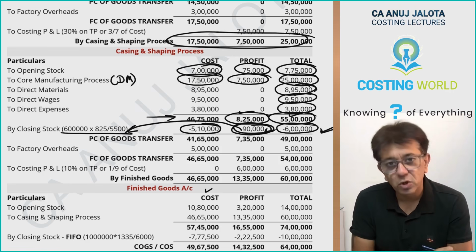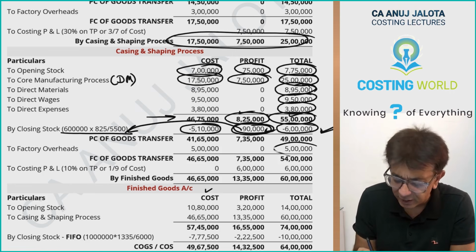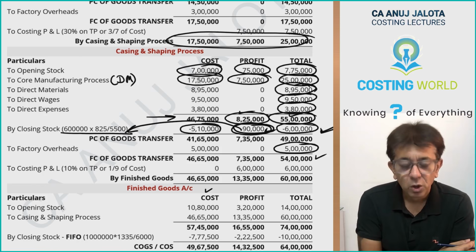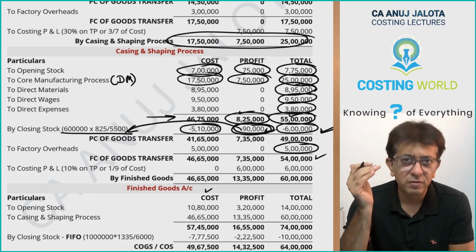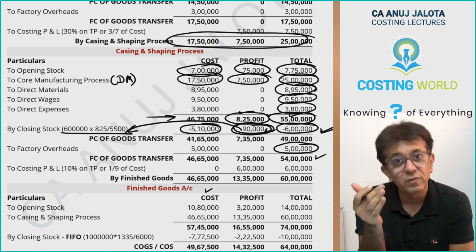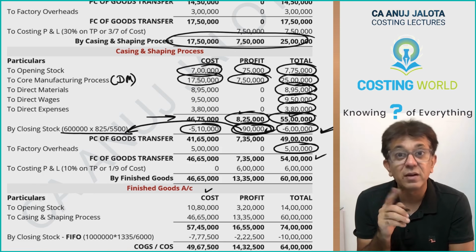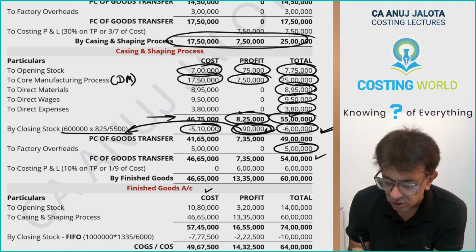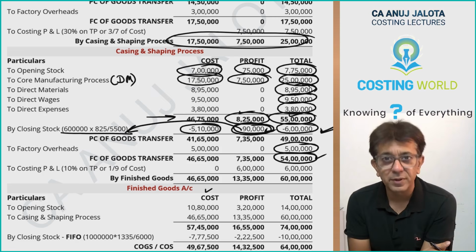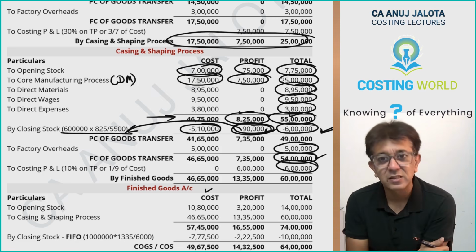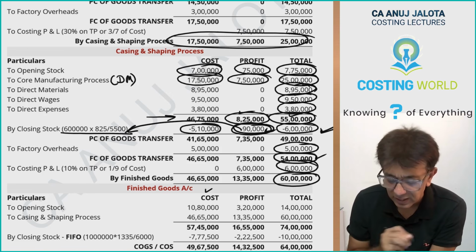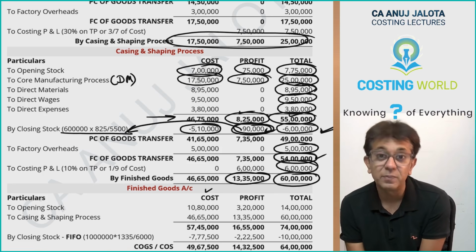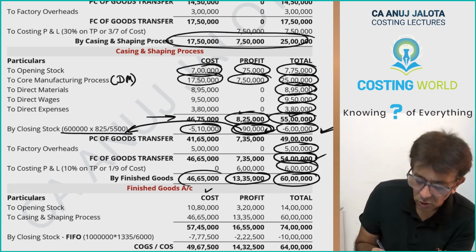This will give you prime cost of goods transferred. Add factory overheads, and this will give you factory cost of goods transferred. Whenever department 2 transfers to finished goods, it charges a profit of 10% on transfer price. 10% of transfer price is 1/10 of transfer price, that is 1/9 of cost. So 1/9 of the cost of department 2 will give you 6 lakhs. You add that, and it will give you 60 lakhs. Please do remember, 60 lakhs includes 13,35,000 of inter-process profits. This is cost to the company over here.